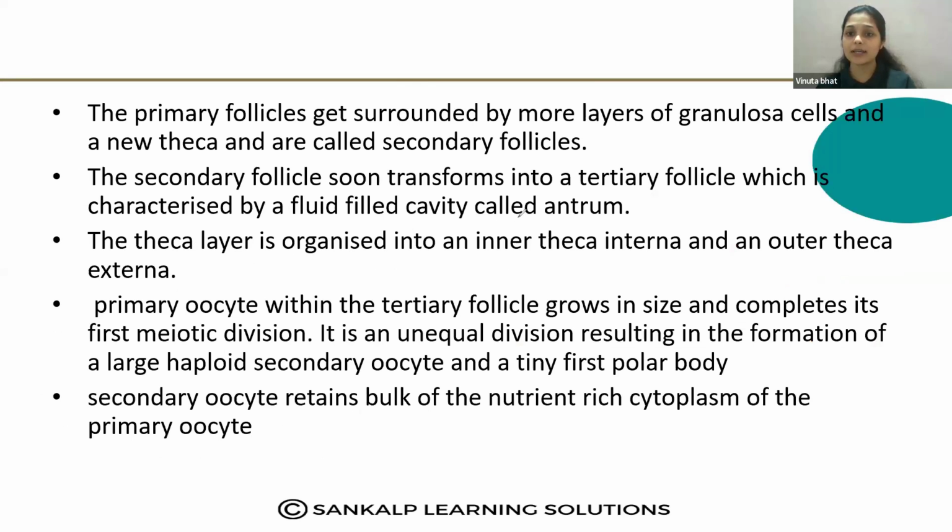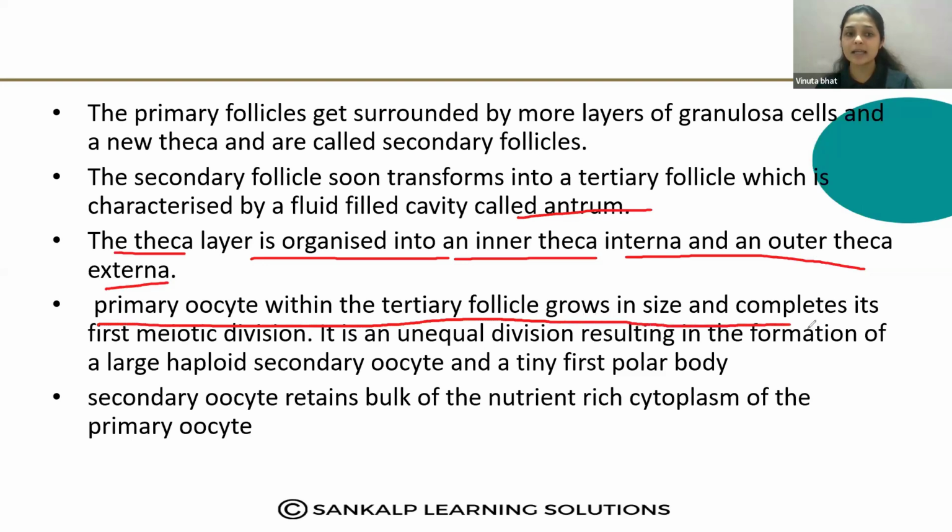That cavity is called the antrum. The theca layer is organized into an inner theca interna and an outer theca externa. The primary oocyte within the tertiary follicles grows in size and completes its first meiotic division.